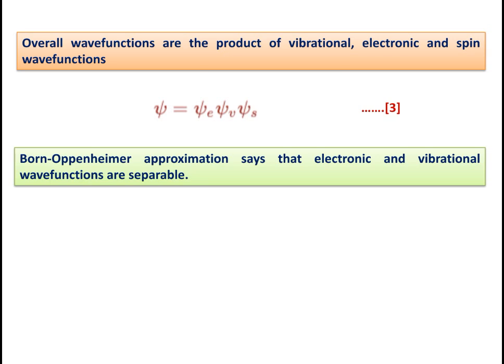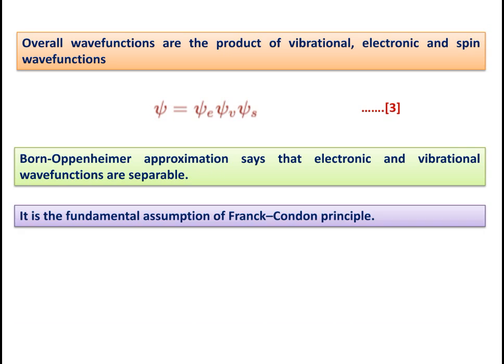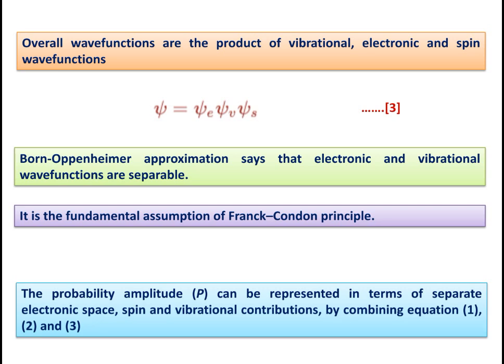Now the Born-Oppenheimer approximation says that electronic and vibrational wave functions are separable. We have already seen in this approximation that the electronic and vibrational energy levels or wave functions are considered to be separate. Therefore, they will be separated in the next equation. It is the fundamental assumption of the Franck-Condon principle as well. The Franck-Condon principle is also based on the Born-Oppenheimer approximation.